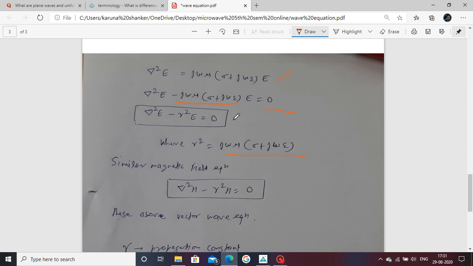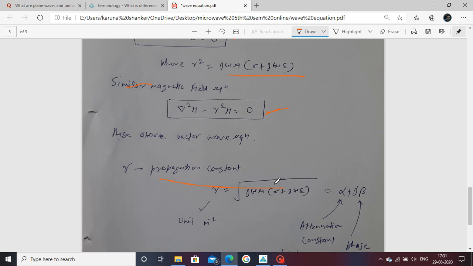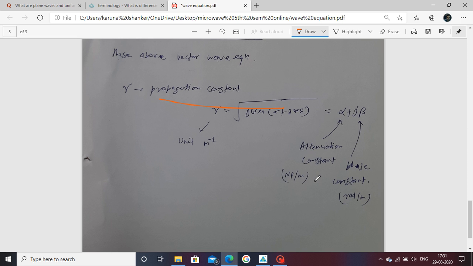This relation is called the electric wave equation, the electric field wave equation. Now in a similar way we get the magnetic wave equation, the magnetic field wave equation. Both equations are vector wave equations. Now this is how you derive the vector wave equation.